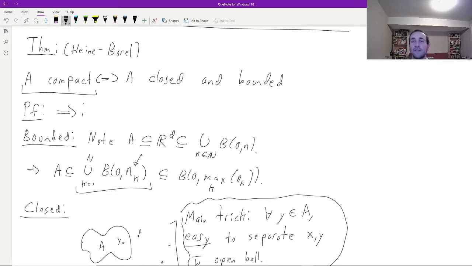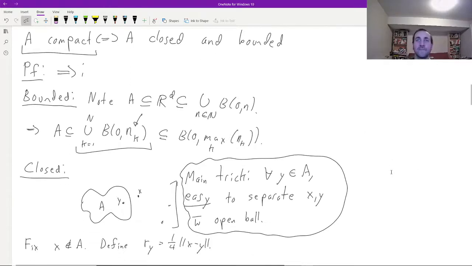Okay. The next 2 parts of the proof require a little bit more effort, and I'm going to try to say the main trick before I get into the details. It's not a crazy idea for you to pause the video as you go and see if you can guess some of the proof once you've seen the main trick, just to see how things are going to go. So we want to get closedness, and we need to use the fact that A is compact, which means we need to have, in some sense, some open cover that we're going to be interested in.